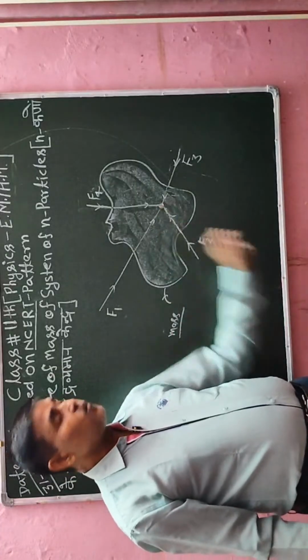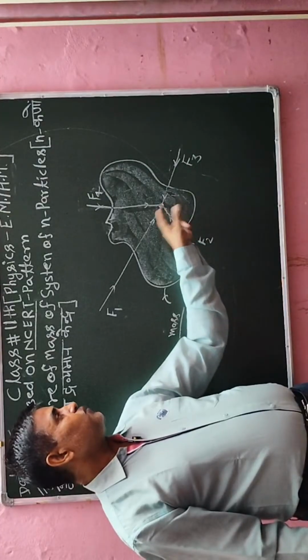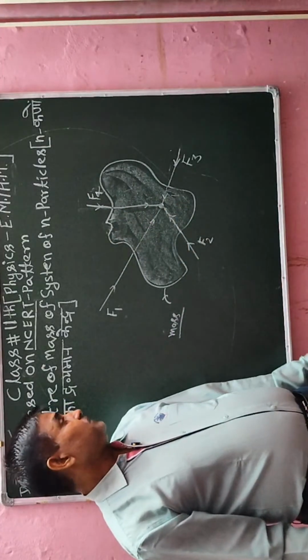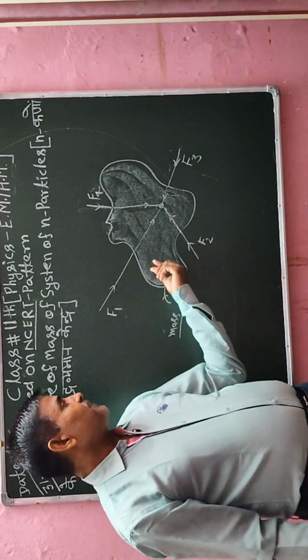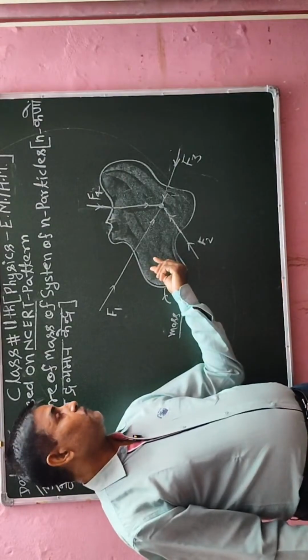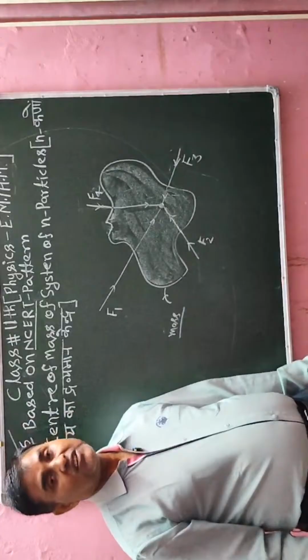That single point is called the center of mass. Around that point, the whole object will move. It means that each and every particle inside the mass will be balanced. Such a phenomenon is called the center of mass.